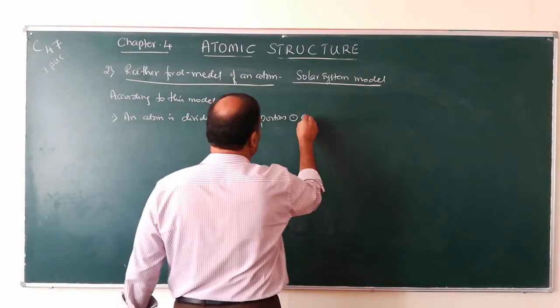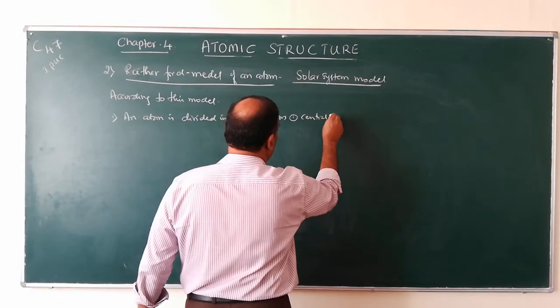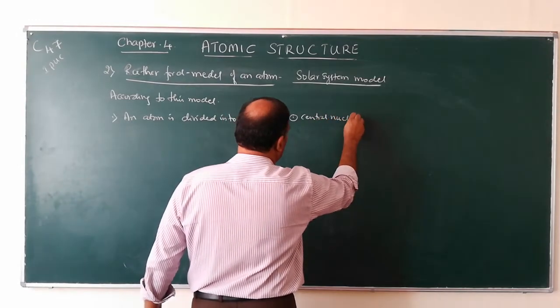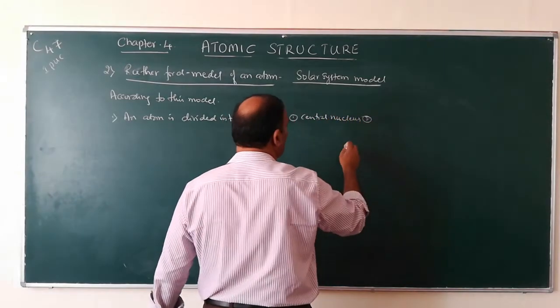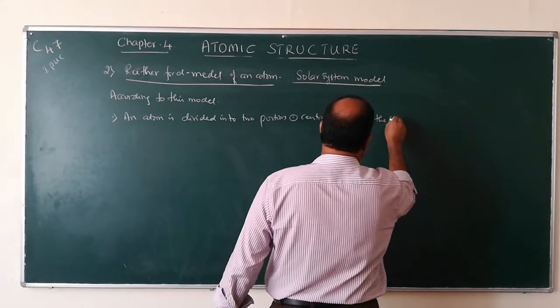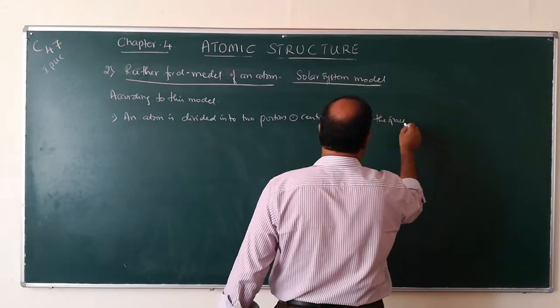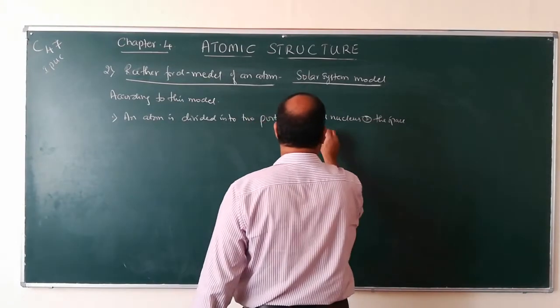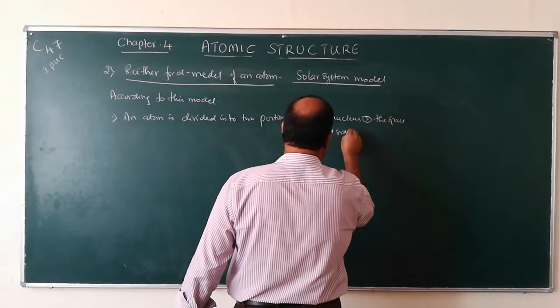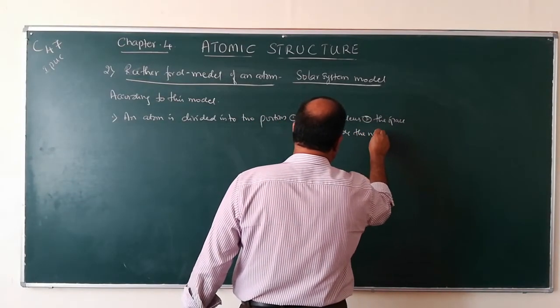Number one, the central nucleus, and number two, the space outside the nucleus.